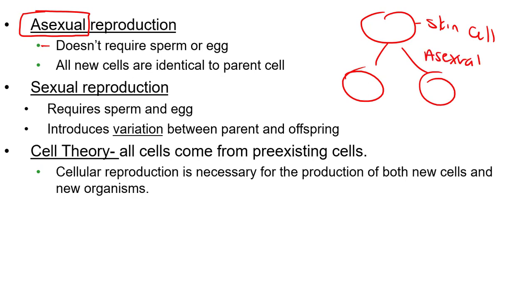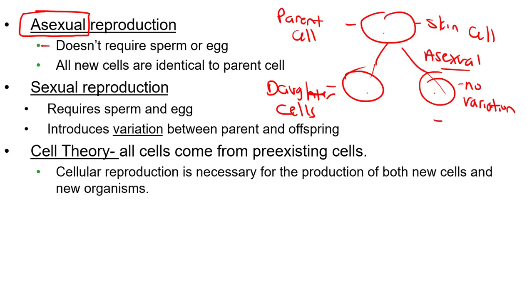During asexual reproduction, the original skin cell would be called the parent cell, and the 2 new cells that came from the parent cell, we call these the daughter cells. They do not have a gender, but it's just what we call them. During asexual reproduction, all the daughter cells, these 2 new cells, are identical to the parent. So there's no variation at all. All cells are clones of one another, meaning they're identical.